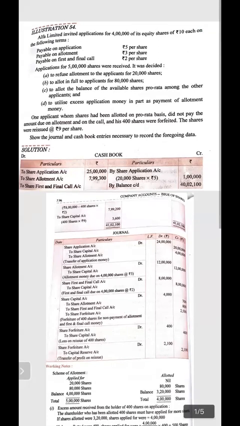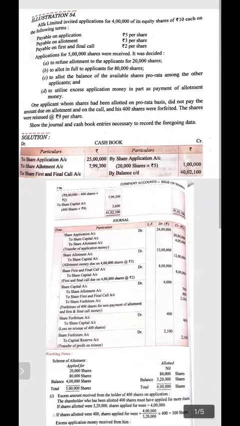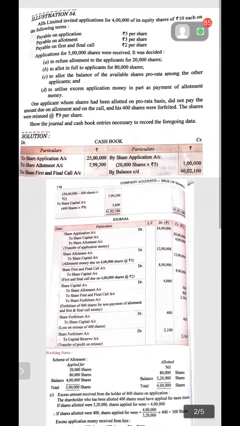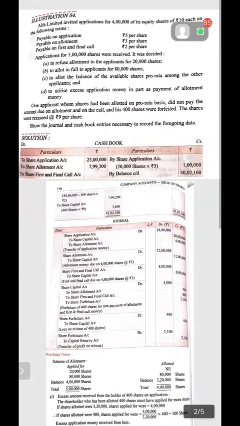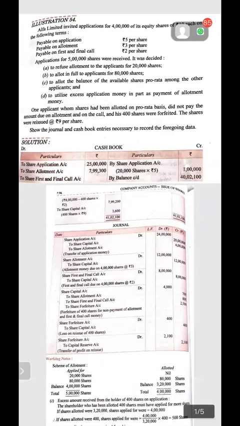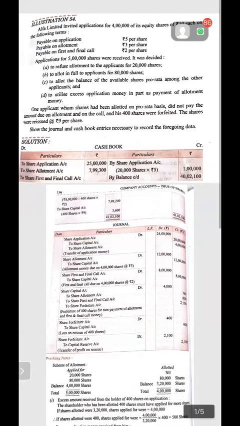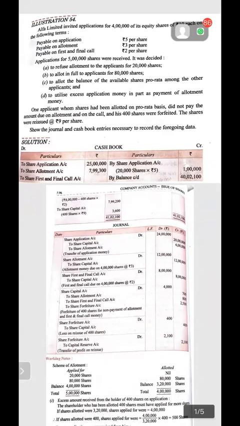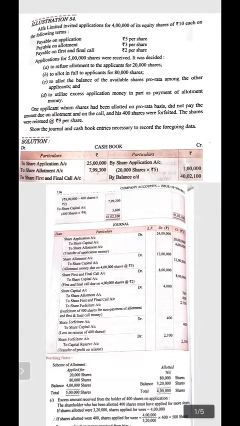Let's see how the question is to be done further. After doing the application money received and refund, we have to do the journal entry, that is share application account debit to share capital account and allotment money. Because here 20,000 shares have been refused, the rest of the shares are left with us, that is 4 lakh 80,000 shares. On 4 lakh 80,000 shares, 5 rupees per share, we have to receive 24 lakh. In share capital, there are 4 lakh shares into 5 rupees per share, it will become 20 lakh.